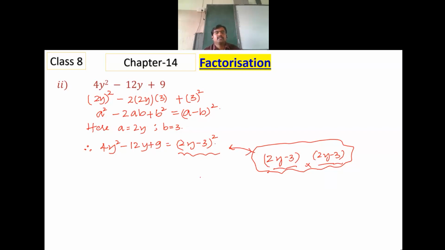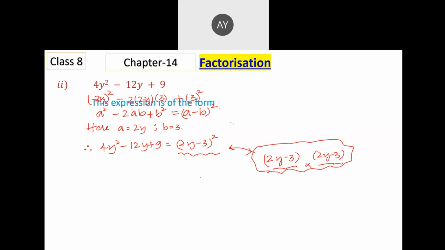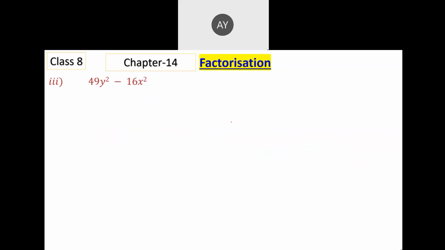Only while taking common, you got different terms in that method. In this method, since the same terms are there, it can be expressed as A minus B whole square. We will come across such types of questions, not to worry. Here, you will not get the same thing.